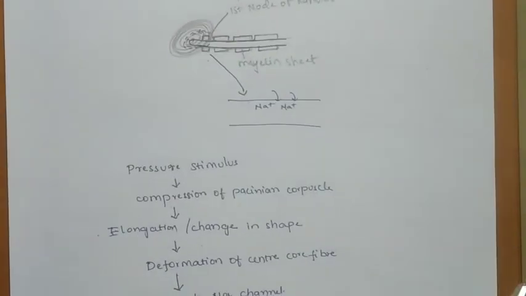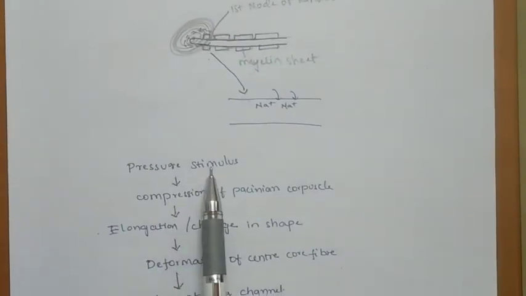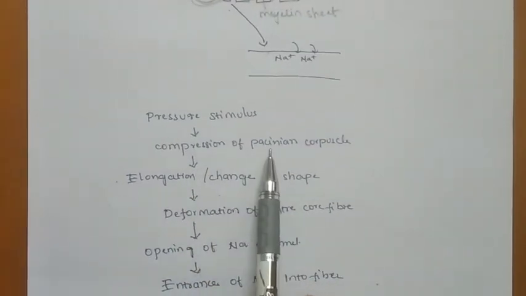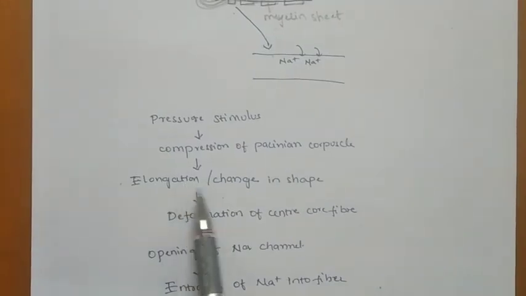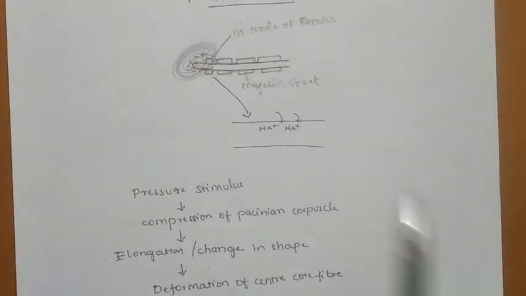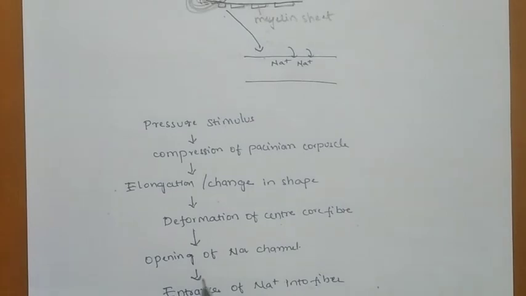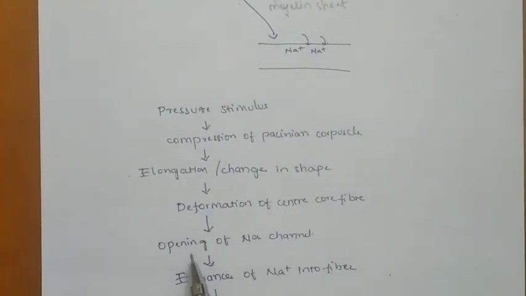We see here step by step. When there is a pressure or stimulus, there is a compression of the Pacinian corpuscle. So there will be a change in shape of the corpuscle. This will cause deformation of the central core fiber. After this, what will happen? There will be opening of sodium channels.